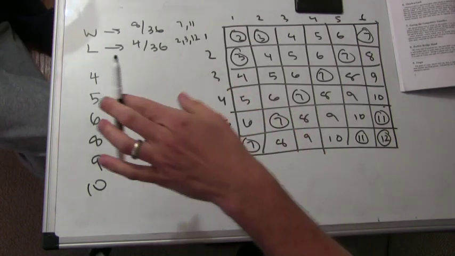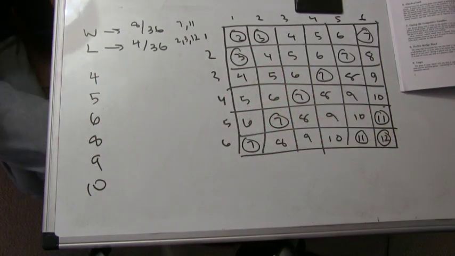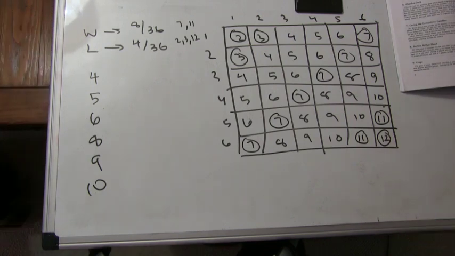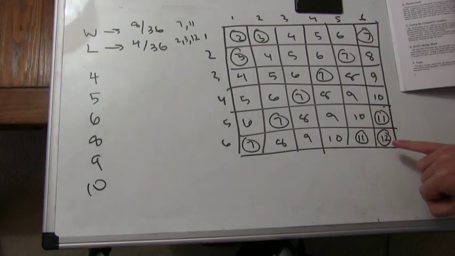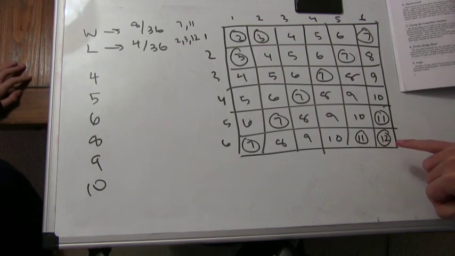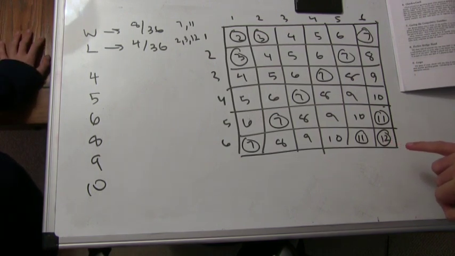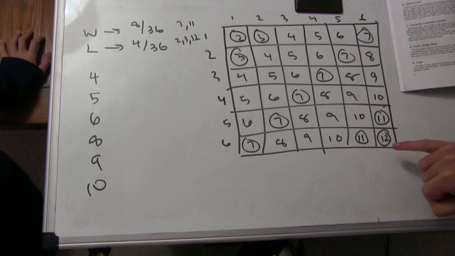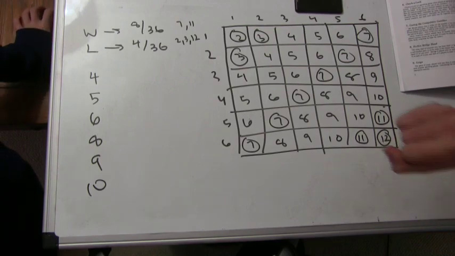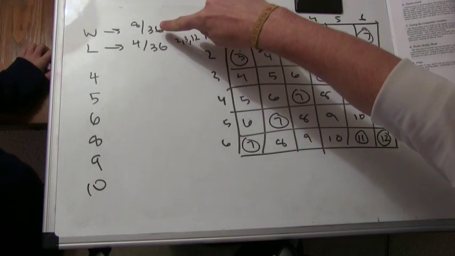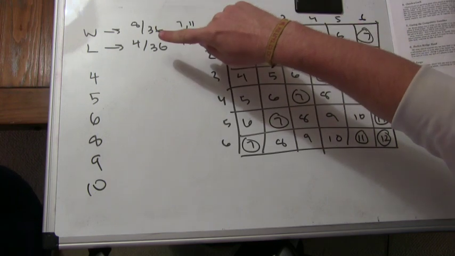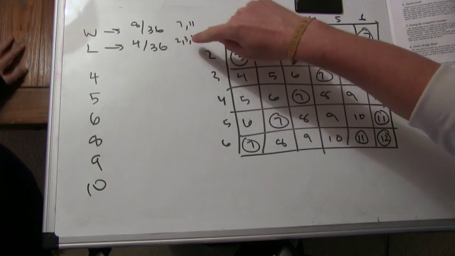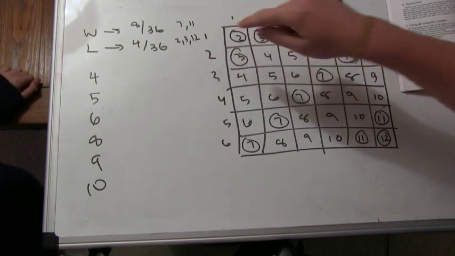Okay. So we just made a little grid, and we're trying to keep track of what we have here. So I've circled the numbers that we've already dealt with, which is actually interesting. I hadn't really appreciated the symmetry in those numbers until we made this grid. But we said you win with an 8 out of 36 chance on the first roll. That's a 7 or an 11. And then you lose with a 4 out of 36 chance. That's a 2, 3, or a 12.